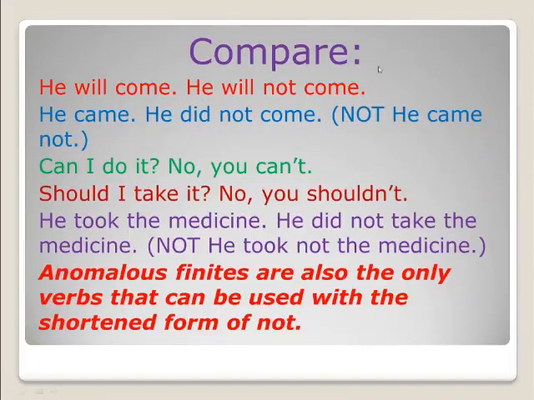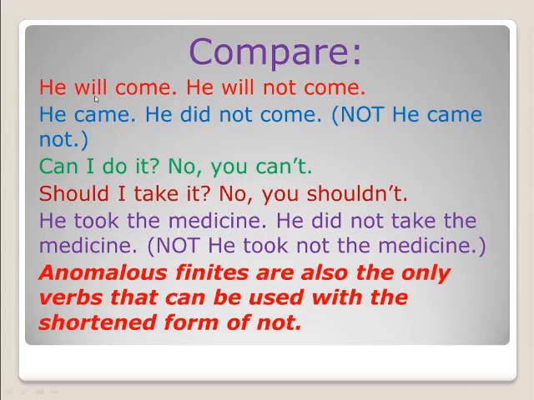Compare. Here you have to compare. "He will come." How to change this one into negative? This one is very easy. In the previous slides we learned there is only present and past tense, but what we are going to study here are the auxiliary verbs. So please remember every time that if there is an auxiliary verb in any sentence, it's very easy to change into negative.